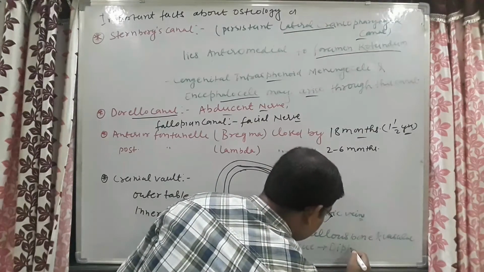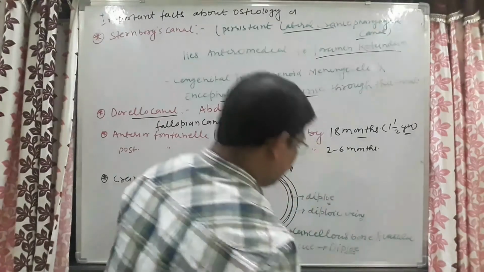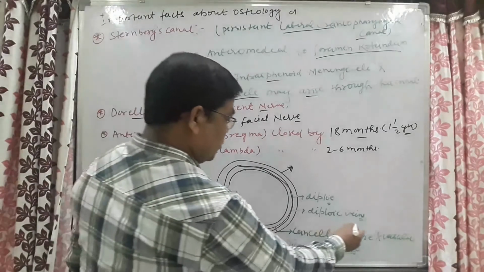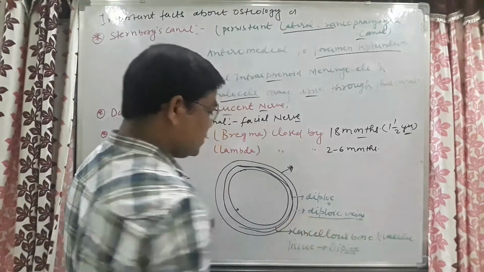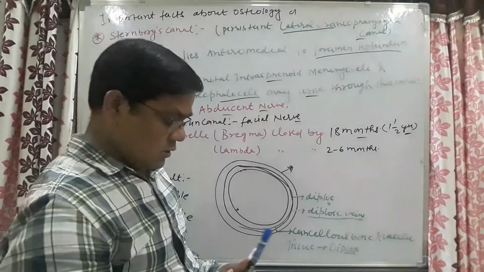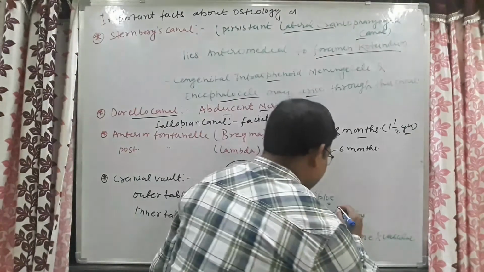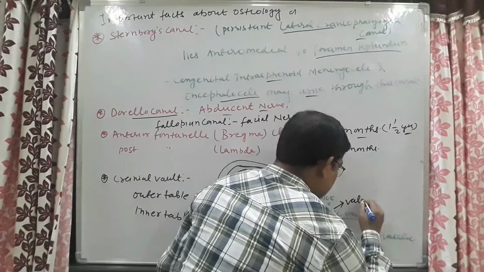This is known as diploe. And the veins draining this diploe are known as diploic veins. These veins have a special characteristic: these diploic veins are valveless.